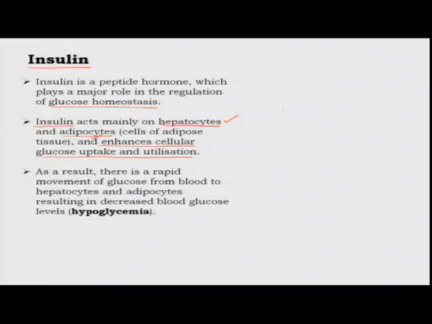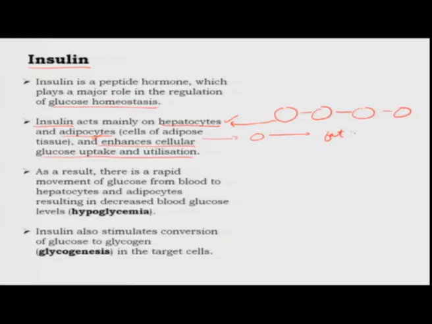This glucose molecule gets polymerized to form long chains of glycogen, and it gets stored in the hepatocytes, and in the adipocytes it gets converted into fat or triglycerides and gets stored. As a result, there is a rapid movement of glucose from the blood to the hepatocytes and adipocytes, and the end result is hypoglycemia, or decrease in the blood glucose level. Therefore, this is a hypoglycemic hormone.